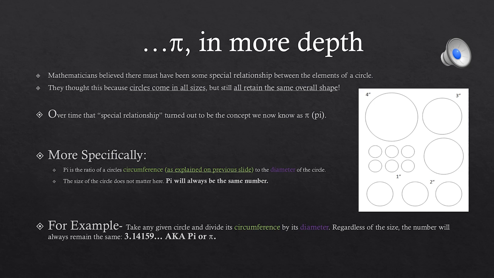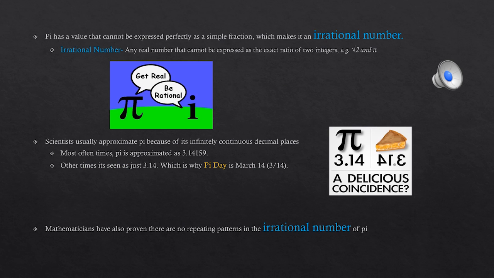More specifically, pi is the ratio of a circle's circumference to the diameter of the circle. The size of the circle does not matter. Pi will always remain the same size. An example would be to take any given circle and divide its circumference by its diameter. Regardless of the size of the circle, the number will always remain the same, which is pi, 3.14159. Pi has a value that cannot be expressed perfectly as a simple fraction, which makes it an irrational number.